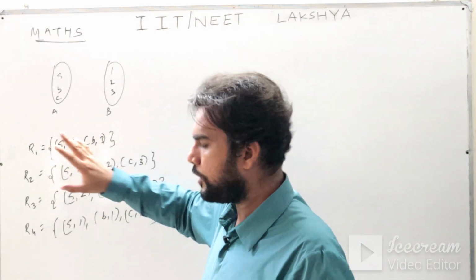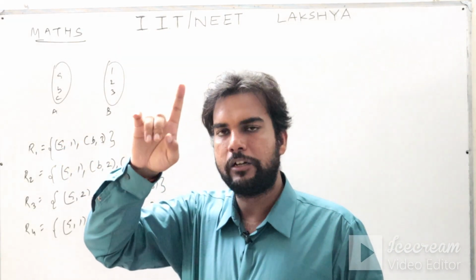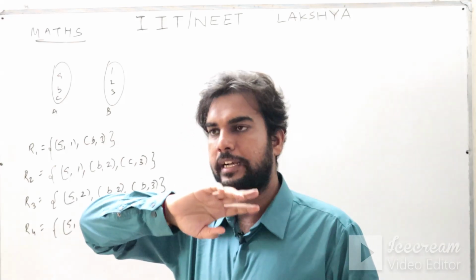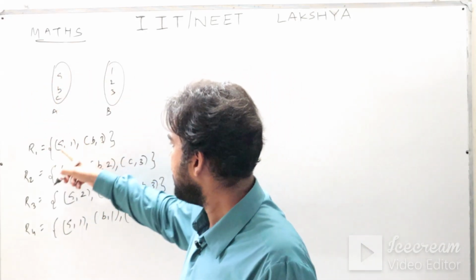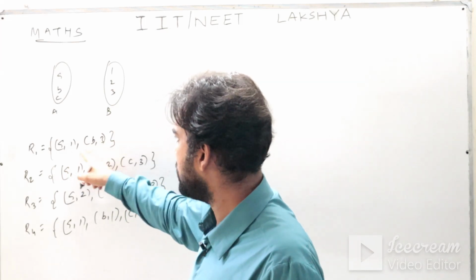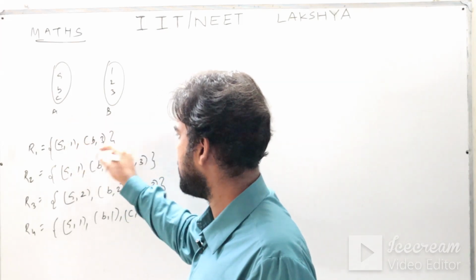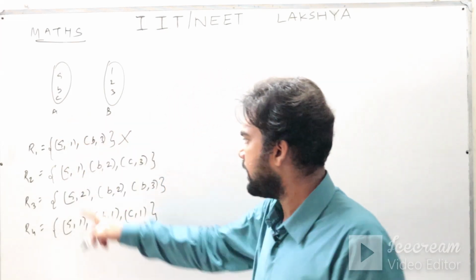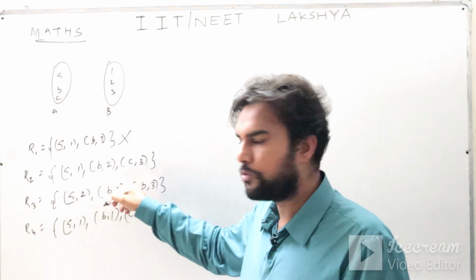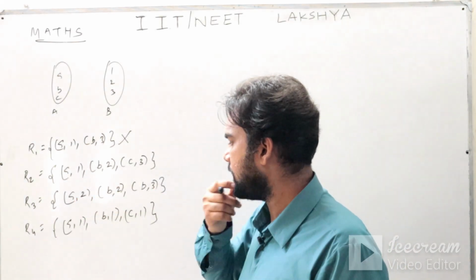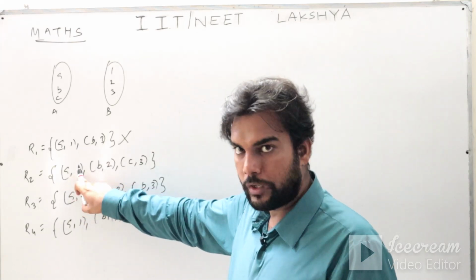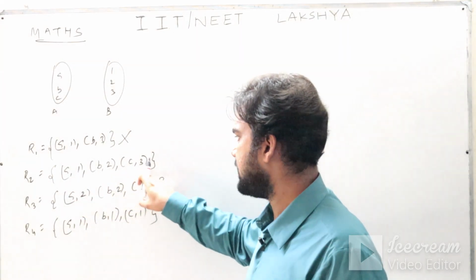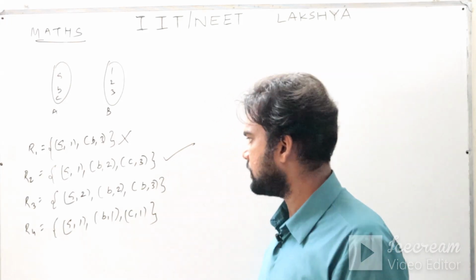So we know both the criteria. All the elements of set A must be associated, and their association must be unique. In R1, a is related to 1, b is related to 3. Very good, but where is c? c is not related, so this is not a function. In R2, a is related to 1, b related to 2, c related to 3. Any a, b, c, all three are there, and apart from that, uniqueness is also there. a is related to 1 only, b is related to 2 only, c is related to 3 only. So this is a function.